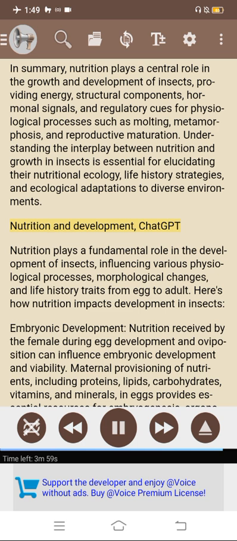Nutrition and development, ChatGPT. Nutrition plays a fundamental role in the development of insects, influencing various physiological processes, morphological changes, and life history traits from egg to adult. Here's how nutrition impacts development in insects.